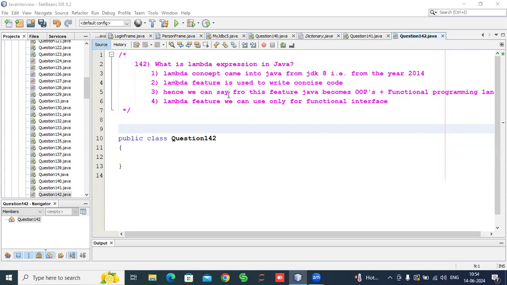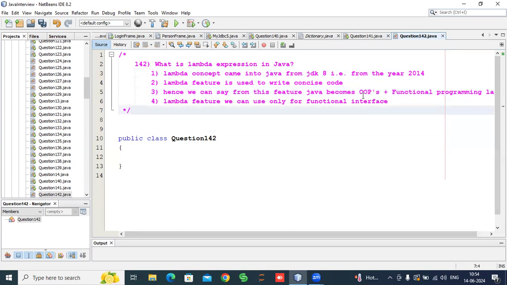So we can say that from this feature, Java becomes OOPS. Before 2014, Java was known as an object oriented programming language, but from Java 8, JDK 8, Java is known as an OOPS plus functional programming language, because of this lambda expression. The lambda feature we can use only for a functional interface.